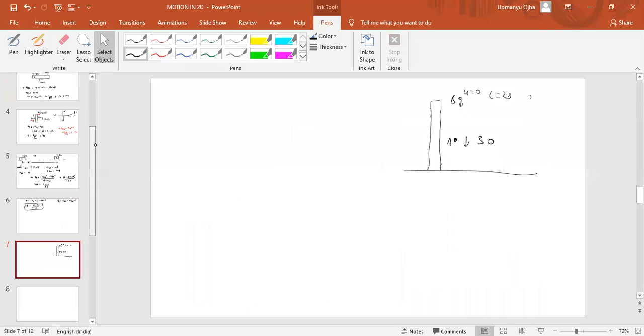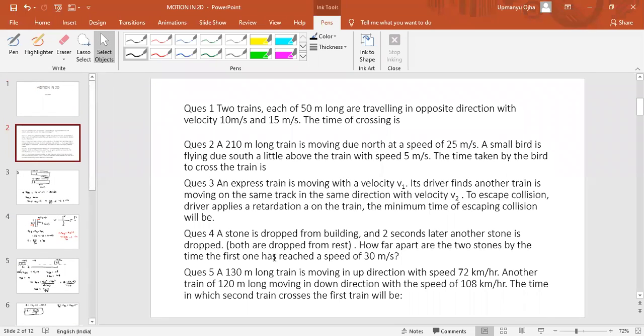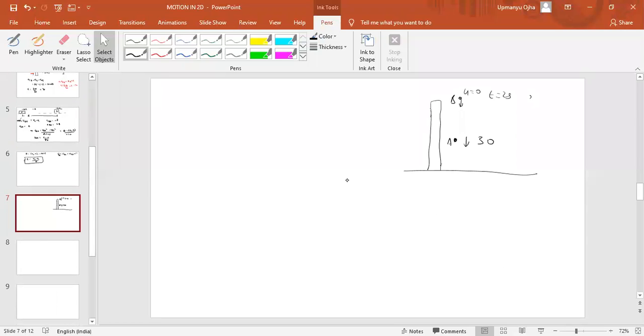So what we have to find? We have to find how far apart are the stones by the time the first stone reaches 30 meter per second. So just tell me one thing. What will be the velocity of the first stone after 2 seconds?